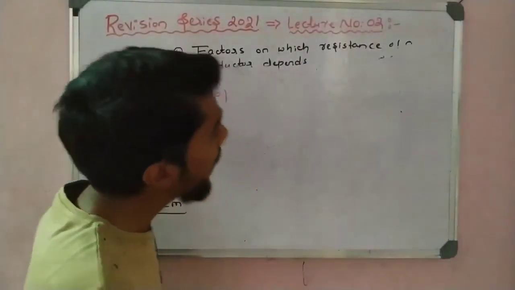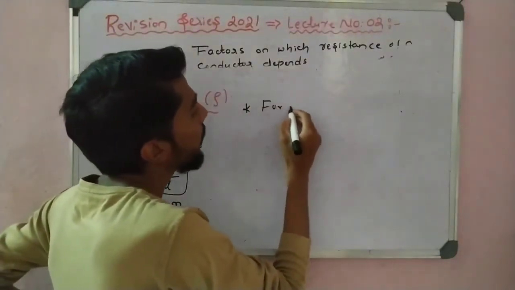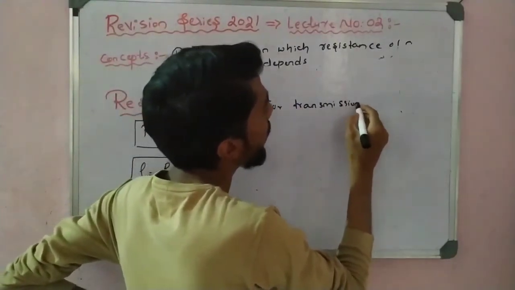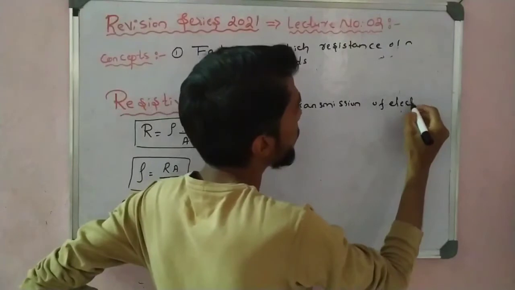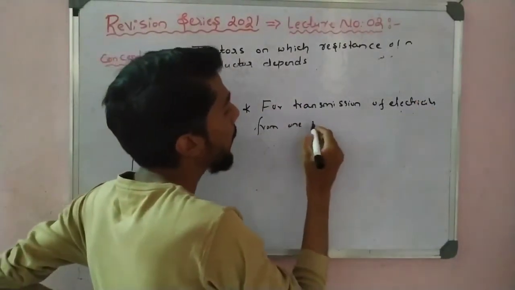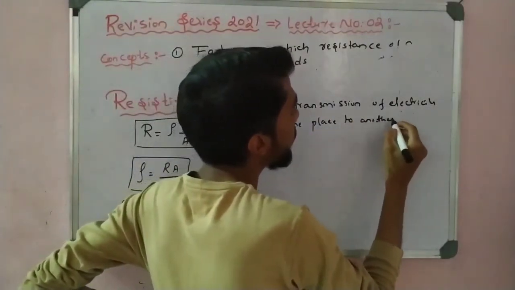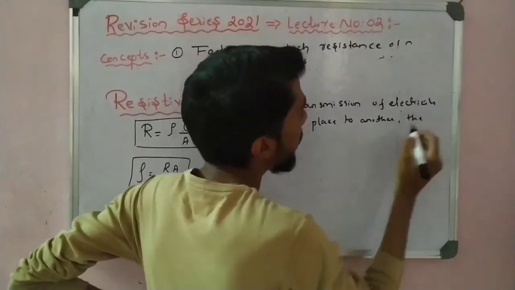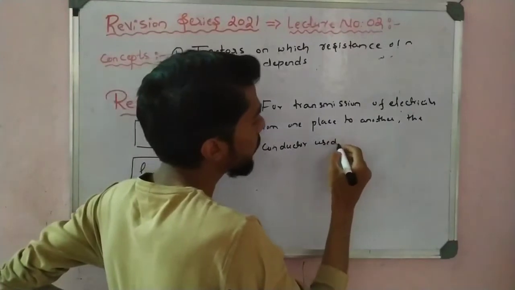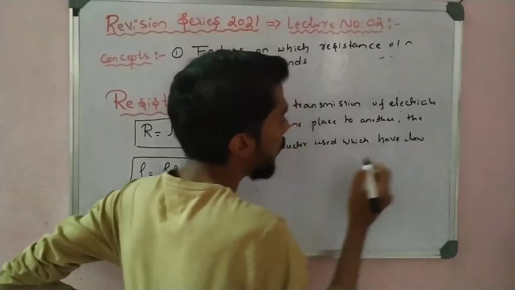See here, the last point is for the transmission of electricity from one place to another, the conductor used should have low resistivity.